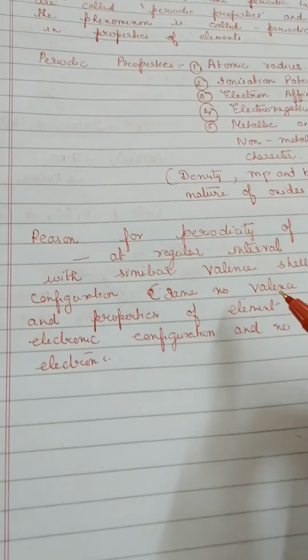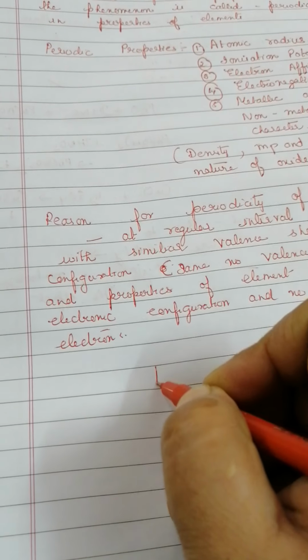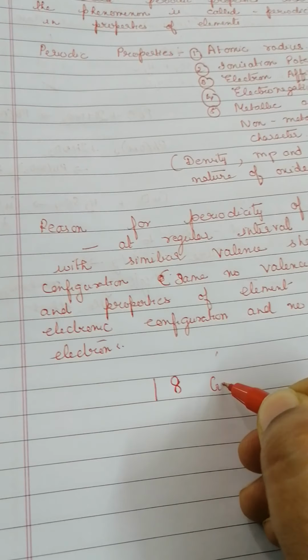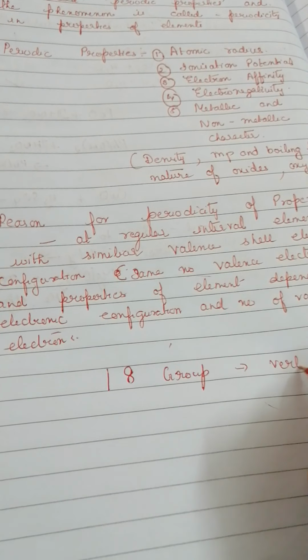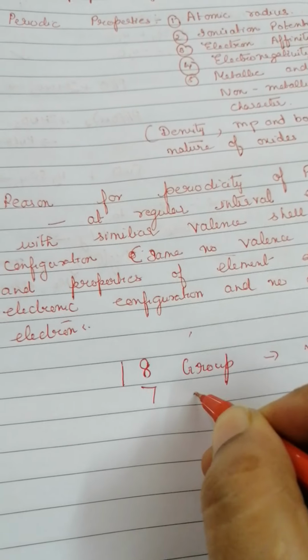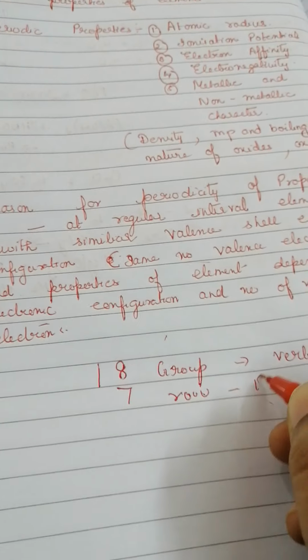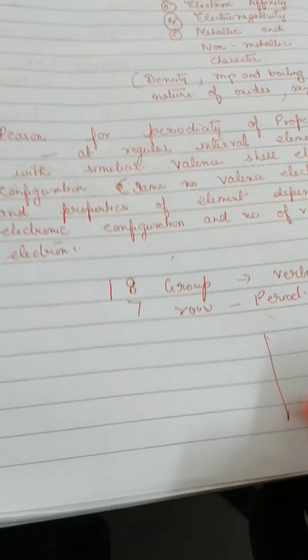Now let us talk a little bit about whatever we know about the periodic table. Let me talk about the modern periodic table. In periodic table we have 18 groups, those are the vertical columns. Then we have 7 horizontal rows, which are known as periods. So we have 18 groups and 7 periods. This way we have groups, and this way we have the periods.